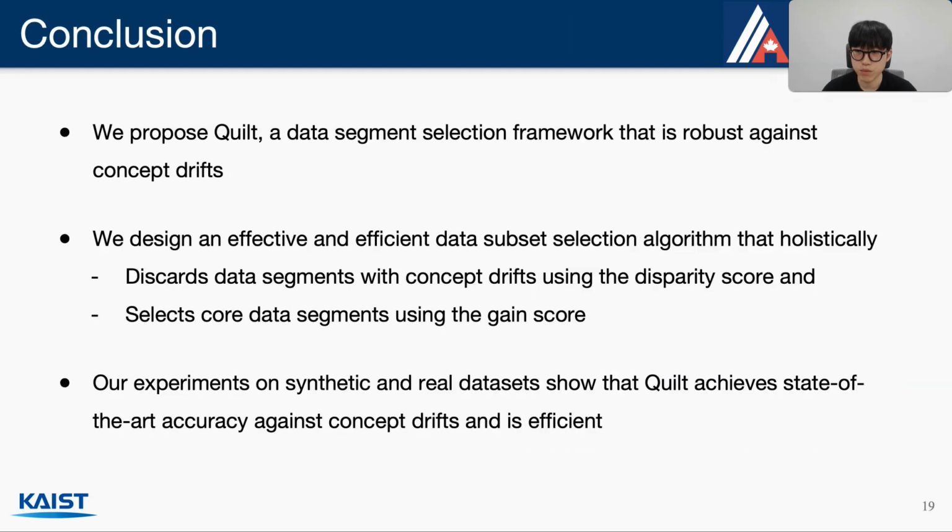In this work, we proposed Quilt, a data segment selection framework that is robust against concept drifts. And Quilt employs an effective and efficient data subset selection algorithm that holistically discards data segments with concept drifts using the disparity score, and also selects core data segments using the gain score. Our experiments on synthetic and real datasets show that Quilt achieves state-of-the-art accuracy against concept drifts and is efficient.